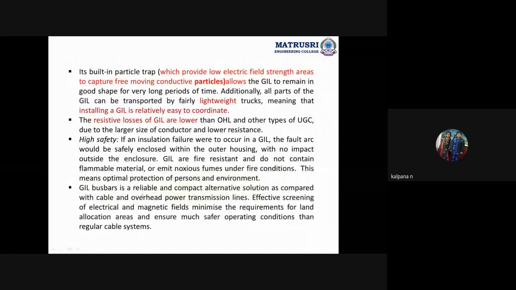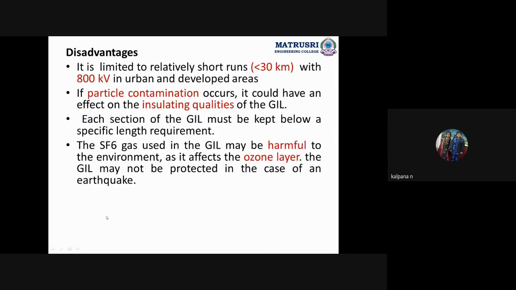GIL bus bars are reliable. What does GIL bus bar mean? It is used to connect the transmission lines. A bus bar is a junction. So this is a very reliable and compact alternative solution as compared with cable and overhead power transmission lines. Cable means underground cable. So these are the advantages of GIL, gas insulated transmission line.